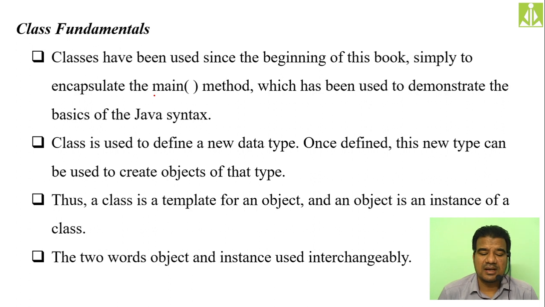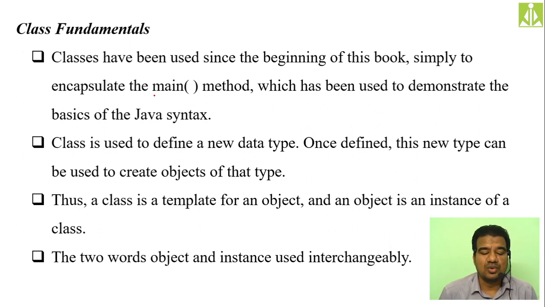Thus a class is a template for an object, and an object is an instance of a class. Instance in the sense a finished product, a real-time example. How a class will look like in real time, just look at the object. A plan drawn on paper is your class, but the constructed building that you are seeing is the object. Class is the static entity, object is the dynamic entity. Class is the template, object is the instance. Many definitions and many differences I have given between class and object.